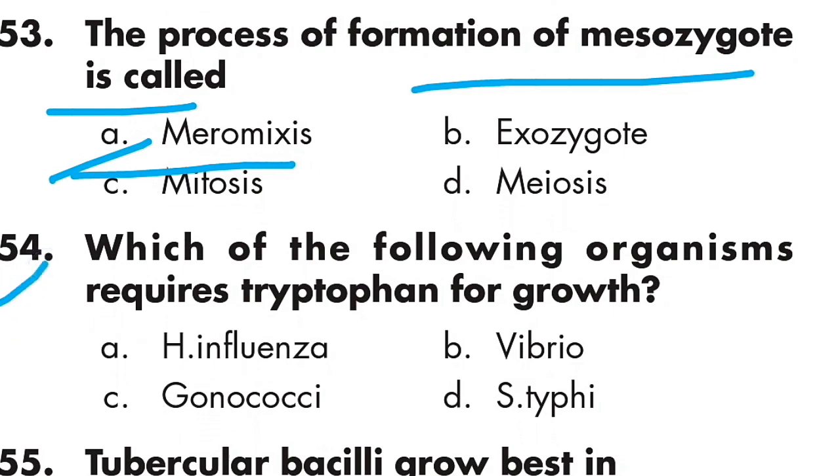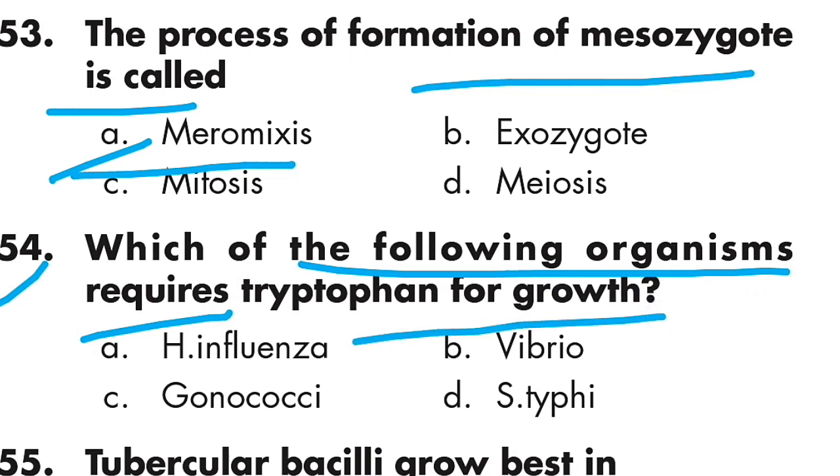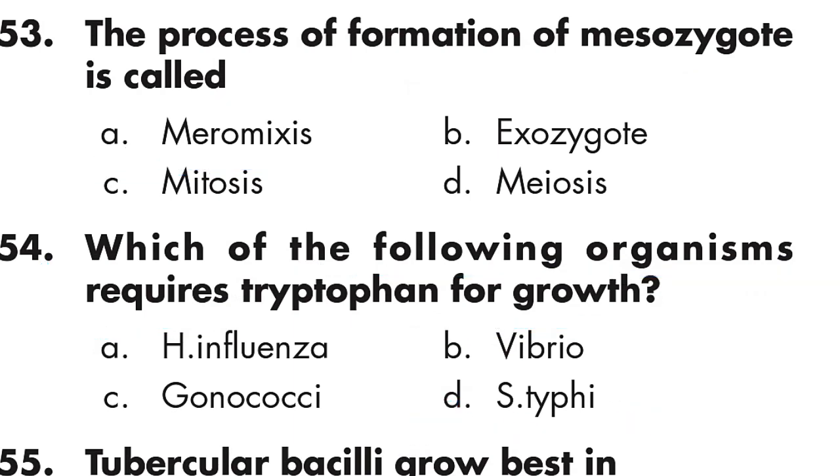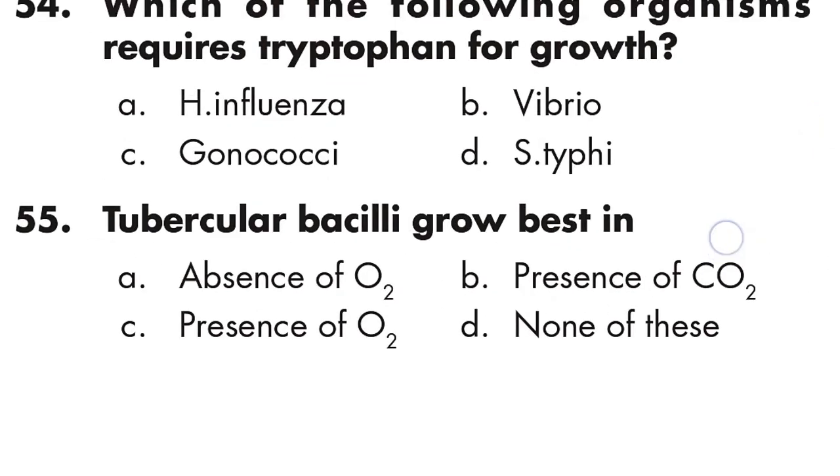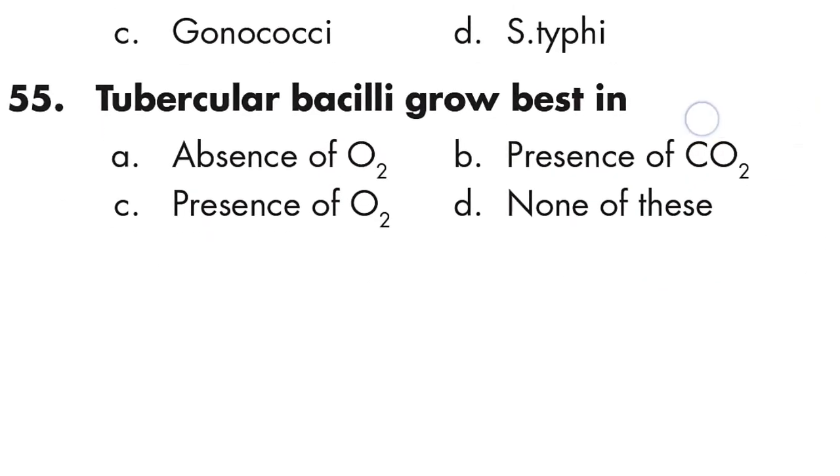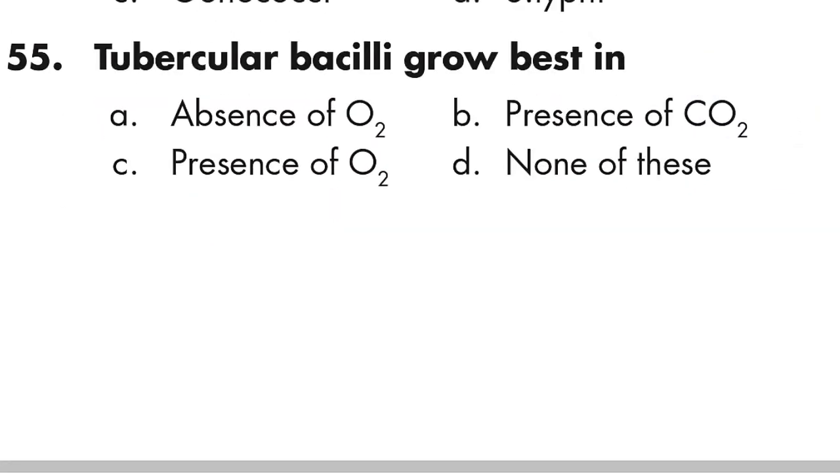Question number 54: which of the following organisms requires tryptophan for growth? S. typhi. Option D is right. Question number 55: tubercular bacilli grow best in presence of CO2. Option B is right.